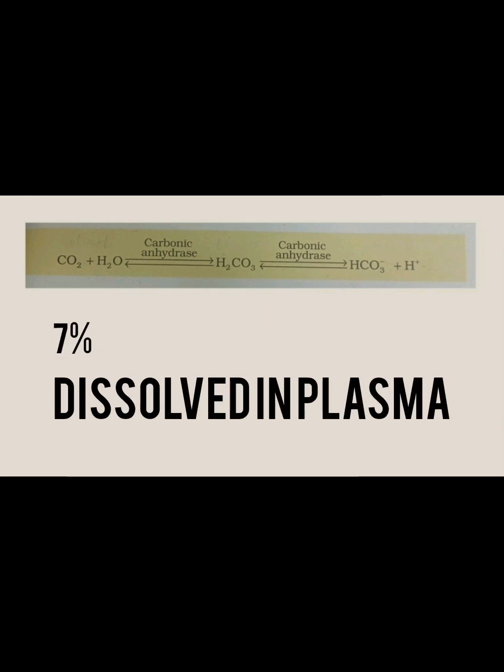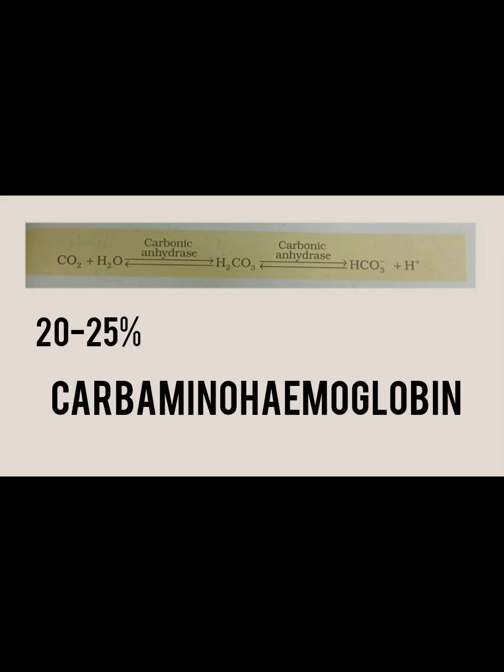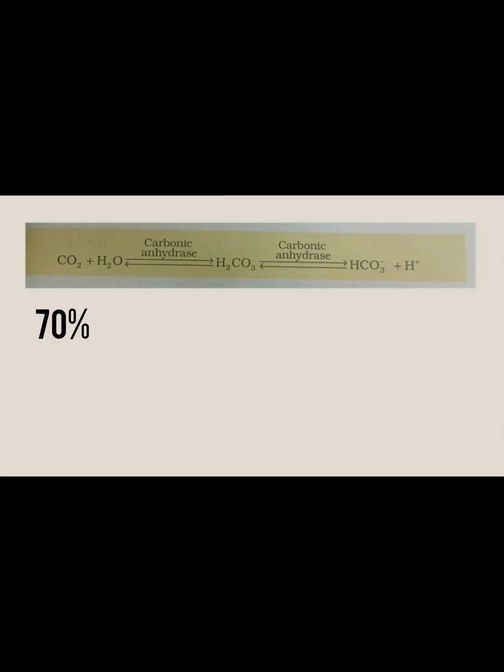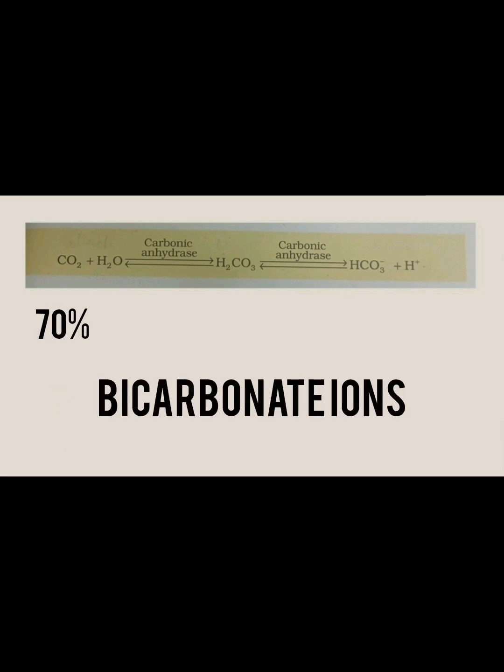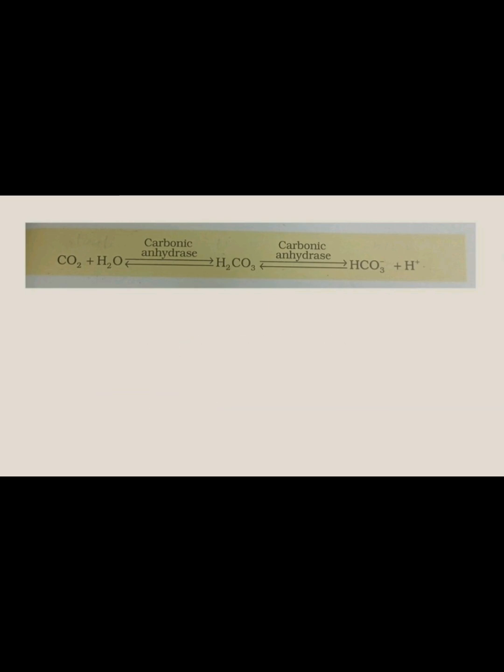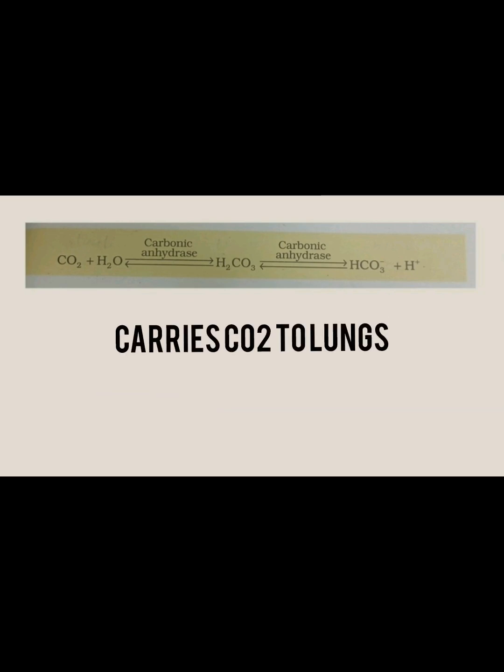Unlike oxygen, carbon dioxide travels in several ways. 7% of it is dissolved in plasma, which is directly carried in blood; 20 to 25% as carbaminohemoglobin, where CO2 loosely binds with hemoglobin; and 70% as bicarbonates, where CO2 reacts with water in RBCs, catalyzed by carbonic anhydrase, forming carbonic acid, which then splits into bicarbonate ions. These ions move in plasma and form the major transport route. This system not only carries CO2 back to the lungs but also plays a key role in maintaining blood pH balance.